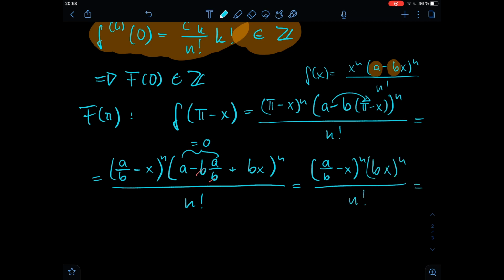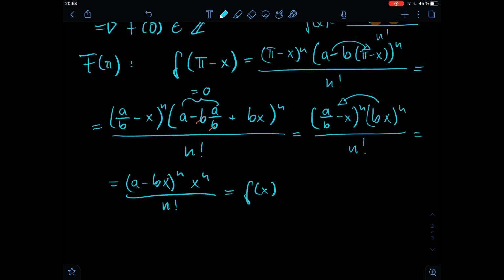And now we can drag the b to the power of n in here. So we will get that (a minus bx) in brackets to the power of n times x to the power of n divided by n factorial, and this is just f of x. So what we've just shown is that f of pi minus x is equal to f of x.